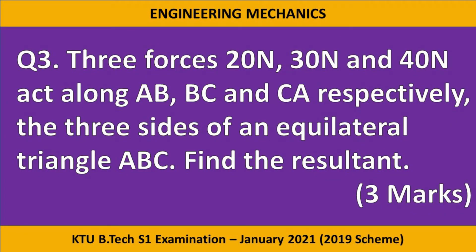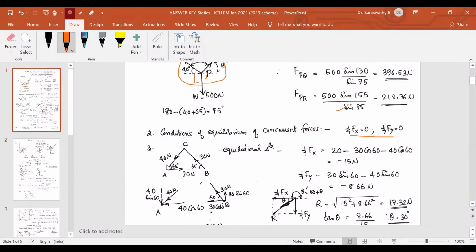Now move on to the third question. Three forces, 20 Newton, 30 Newton, 40 Newton, act along AB, BC, and CA respectively, the three sides of an equilateral triangle. Find the resultant. So these are the question given. Along AB 20, along BC 30, along AC 40 Newton. Now it's given it's an equilateral triangle. Equilateral triangle means a triangle in which all the three sides are same and all the three angles are equal. So each of these angles is 60 degrees.